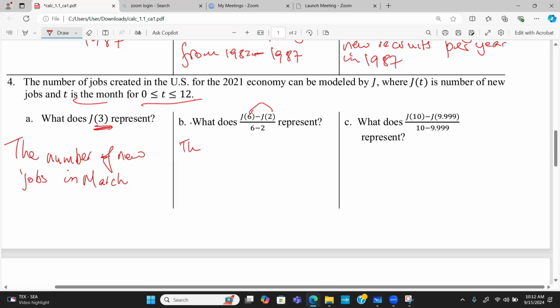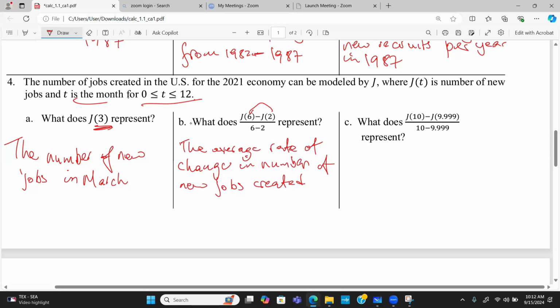So this refers to the average rate of change in the number of new jobs created per month from, so this would have been the second month, which is February, to the 6th month, I'll say June, right? From February to June.